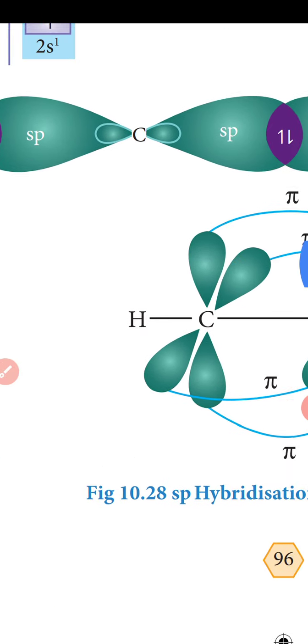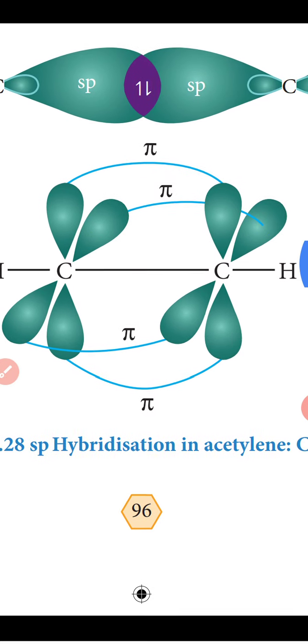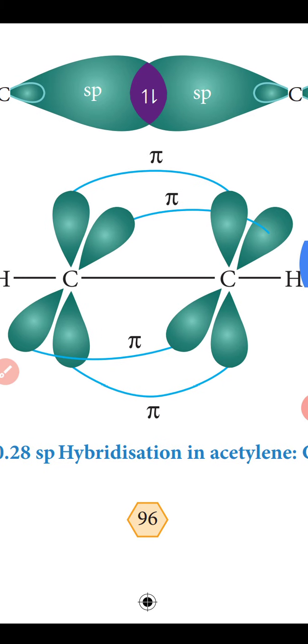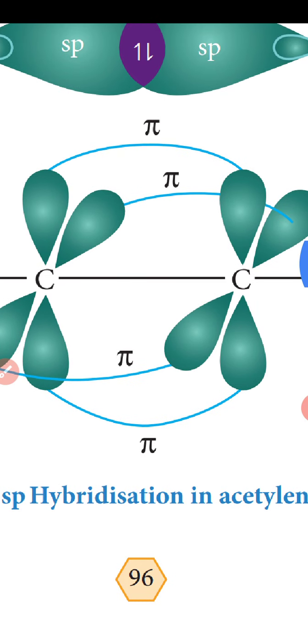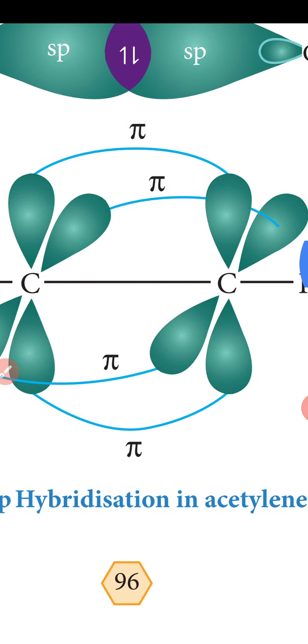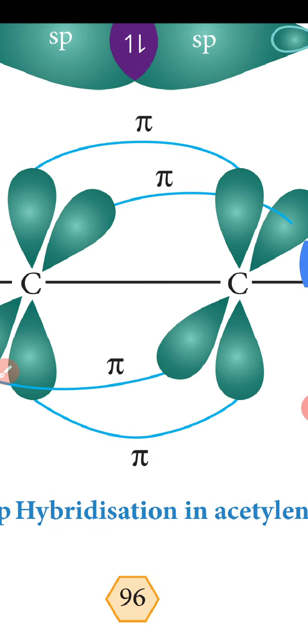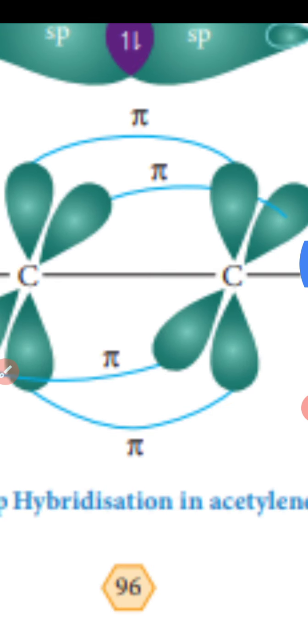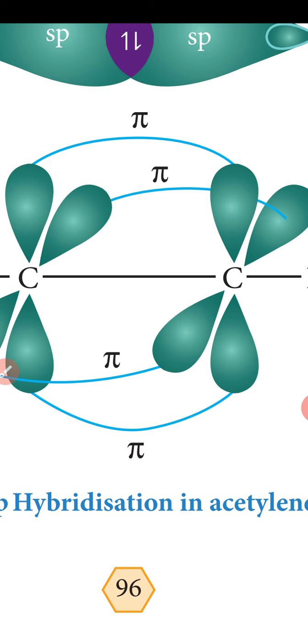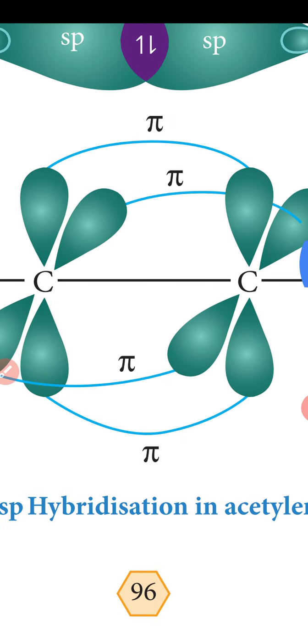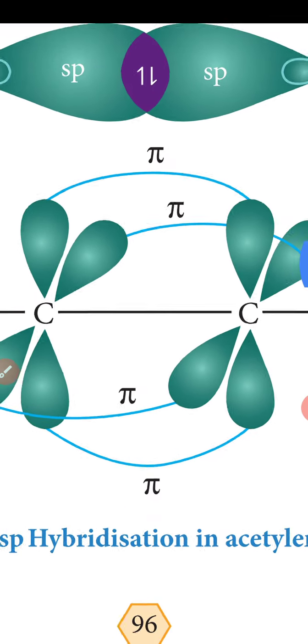Formation of pi bonds. The unhybridized 2py and 2pz orbitals of each carbon overlap sideways. This lateral overlap results in the formation of two pi bonds between the two carbon atoms, as shown in the figure. That is sp hybridization in acetylene.